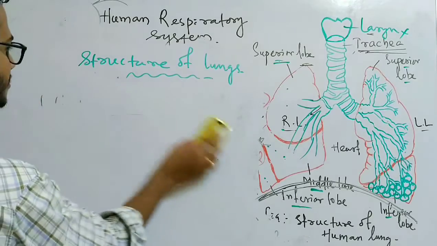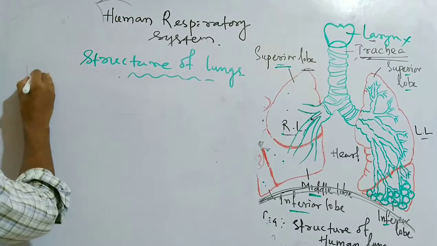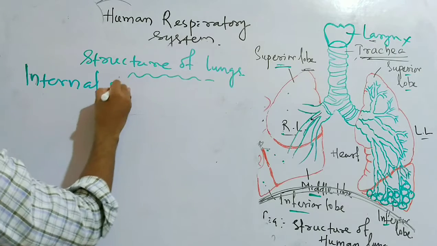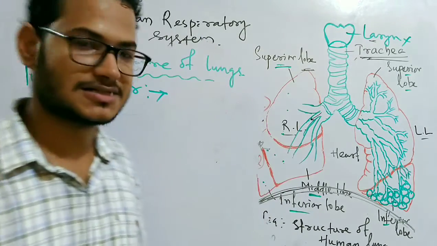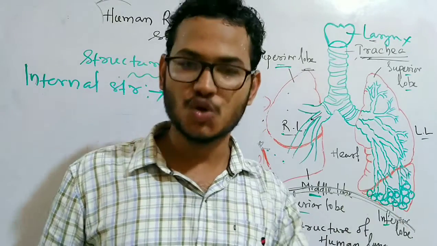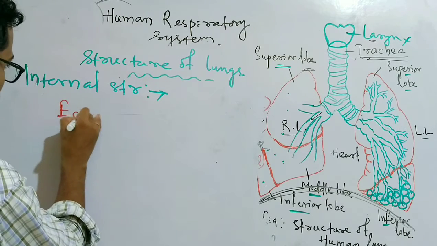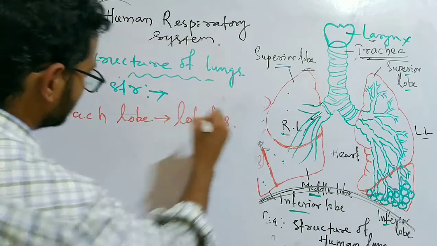So this is all about the external structure of our lung. Now we will talk about the internal structure. In the internal structure, we will discuss the lobules. The lobes we have already discussed. The left lung has 2 lobes. The right one has 3 lobes, but each lobe is again divided into smaller lobules.